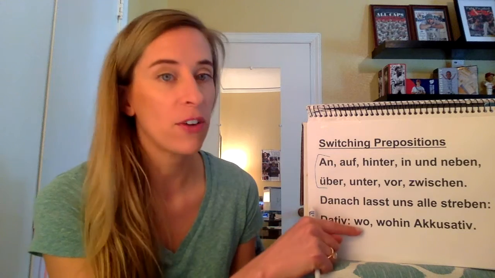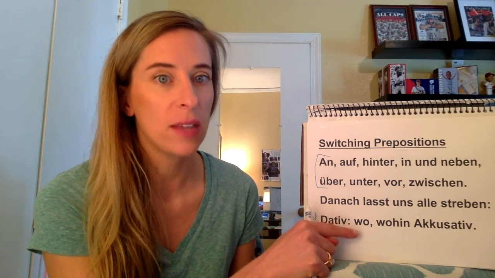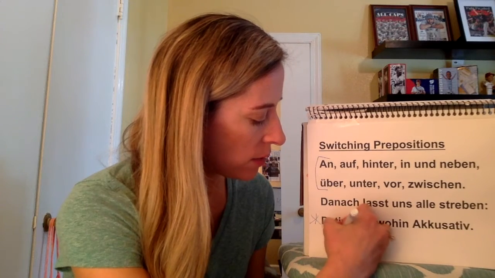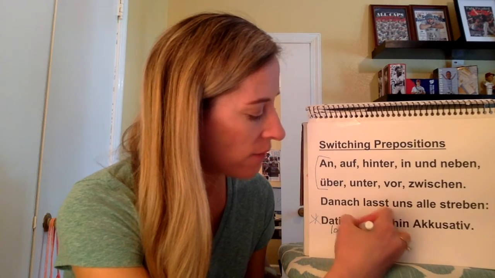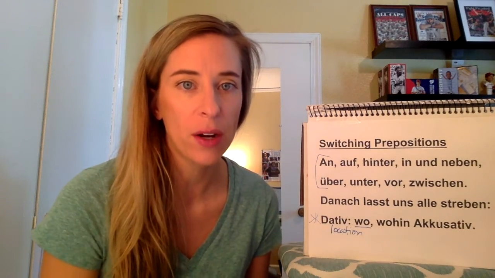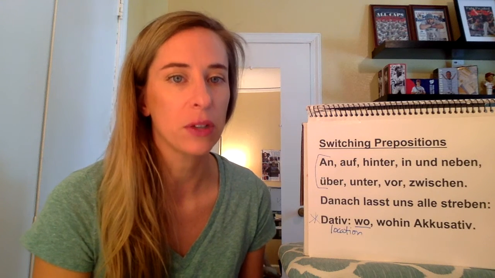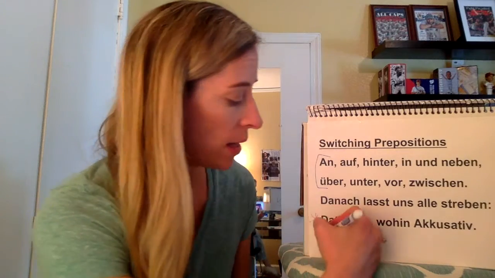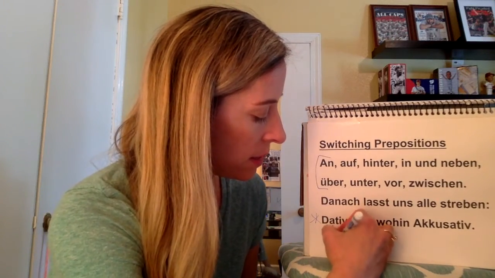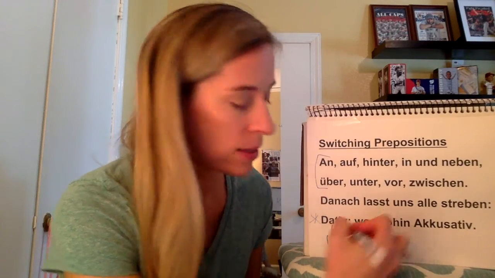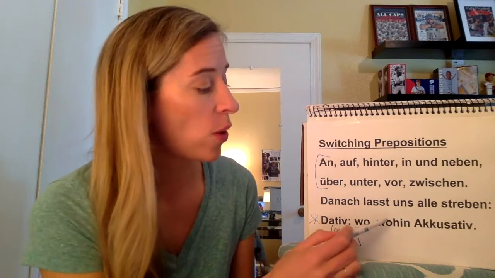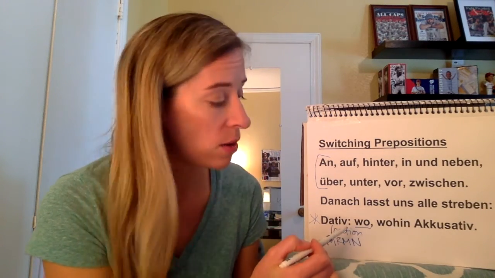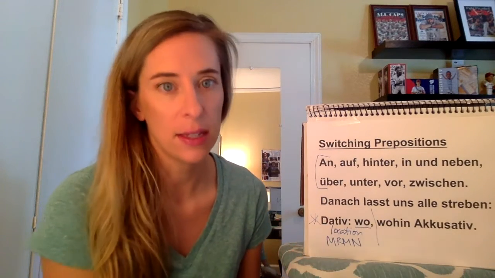So Dativ wo. What wo means is where is it located. So Dativ is for location. So when you see that wo question word, you know you're talking about location. So Dativ is wo. And remember, Dativ is and then wohin is for Akkusativ. So Dativ wo, wohin is Akkusativ.